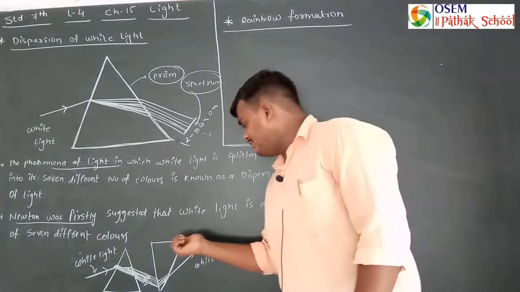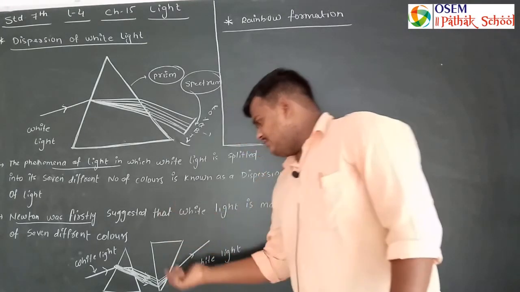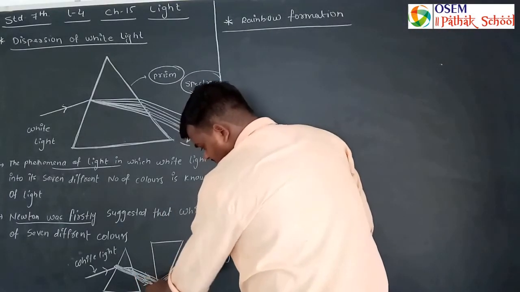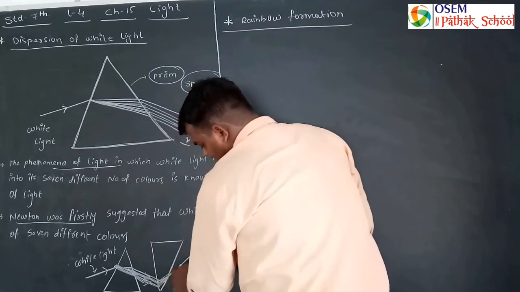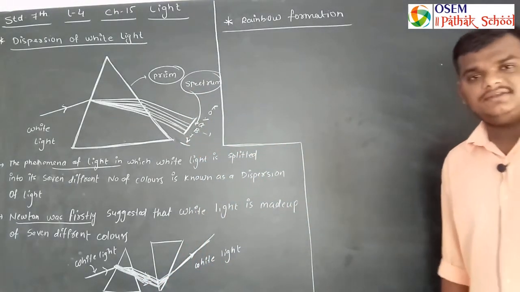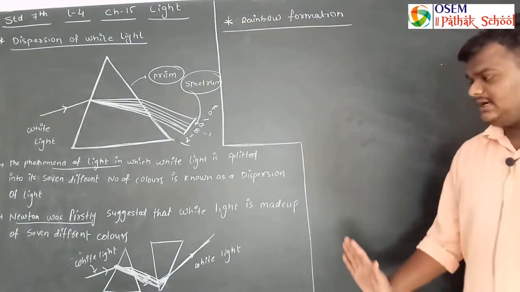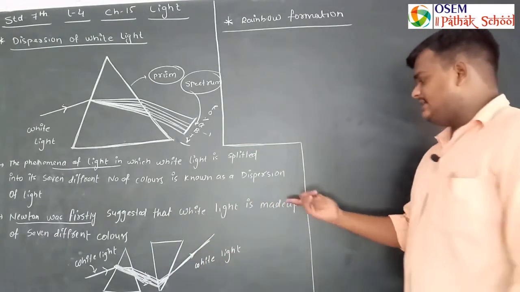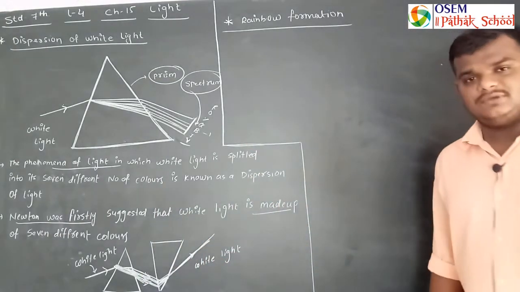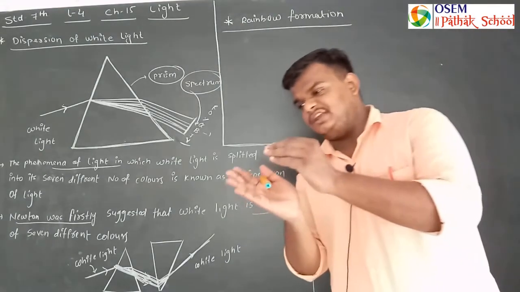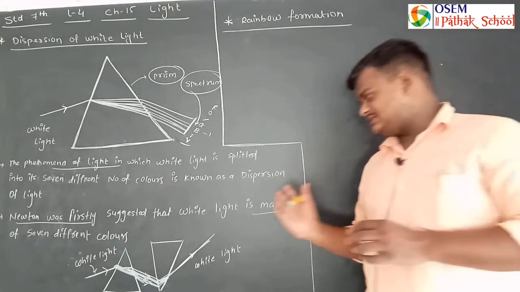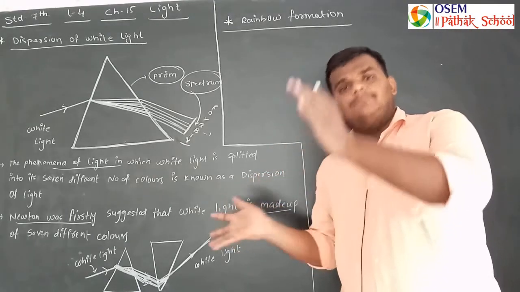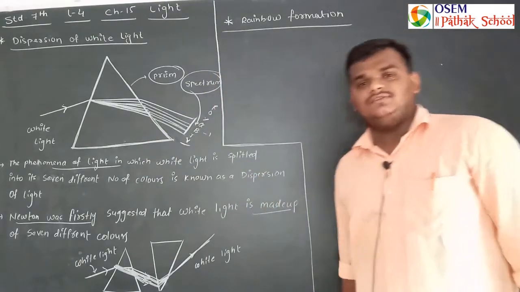And when he put the prism in an inverted position, the 7 different colors again got combined and converted into white light. After this experiment he suggested that white light is made up of 7 different colors, and when it passes through any medium, it gets split into its components. So this is dispersion of light.